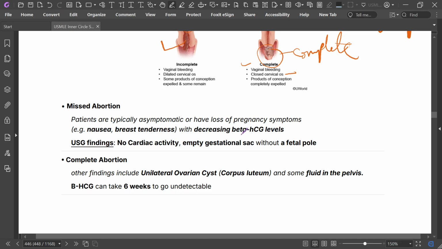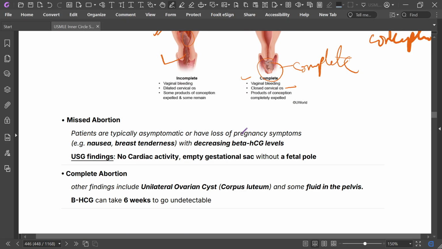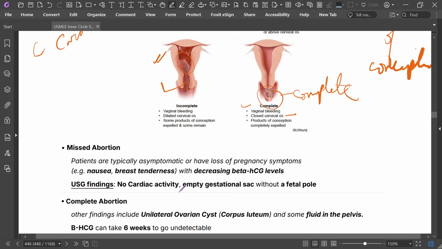Missed abortion: there is no vaginal bleeding, a closed cervical os, and no fetal cardiac activity.